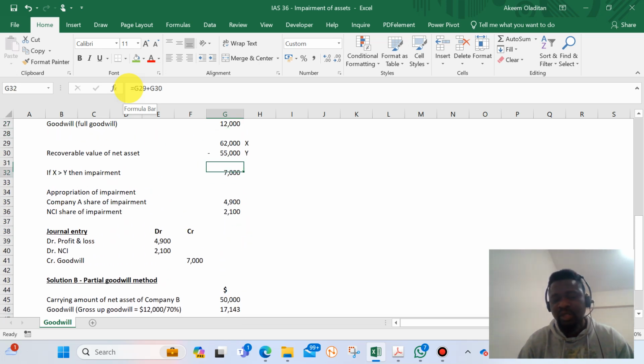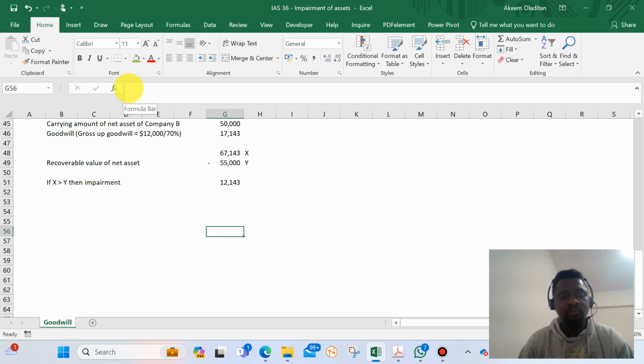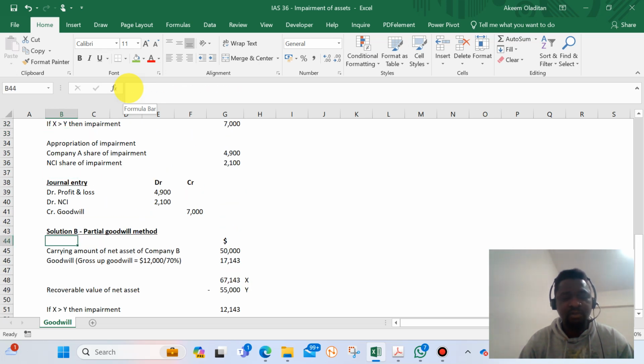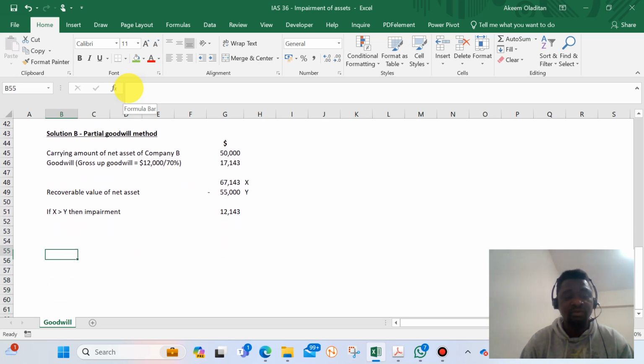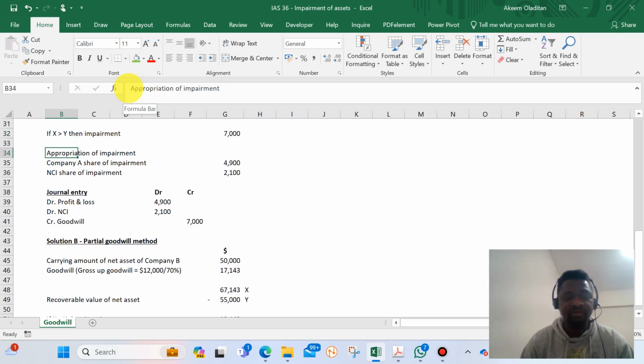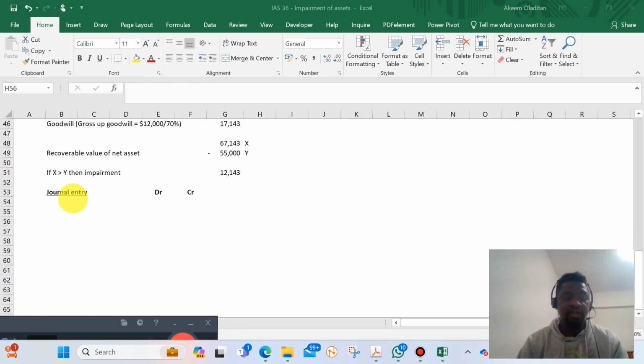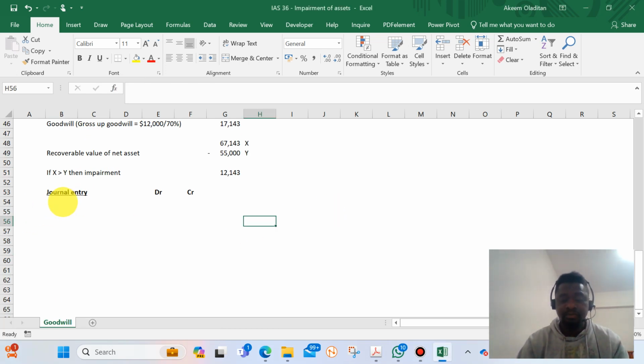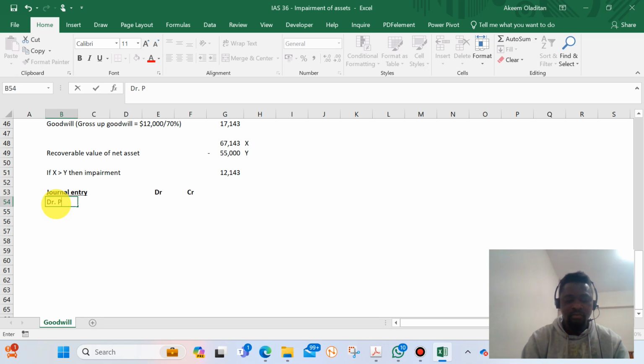So remember what I said earlier on, that goodwill is 12,000. That was the goodwill that we had in the books. So the journal entry will now be different. The journal entry here will be to debit profit and loss like we used to do.